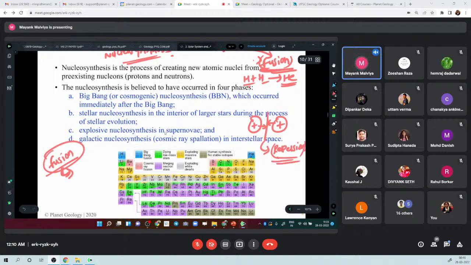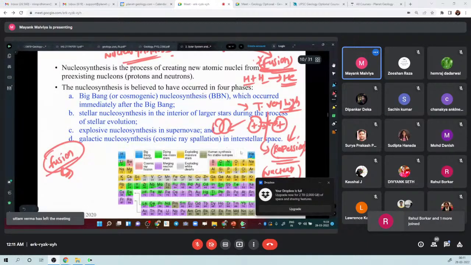And this is electrostatic force, right? It's electrostatic repulsion. But whenever the temperature is very high, these electrostatic repulsions are overtaken by nuclear forces. Right? So these nuclear forces overtake this repulsion and they fuse together. They fuse together through the process of fusion, and newer elements are formed. Right? But for this to happen, for this repulsion to go away and nuclear forces to take over,